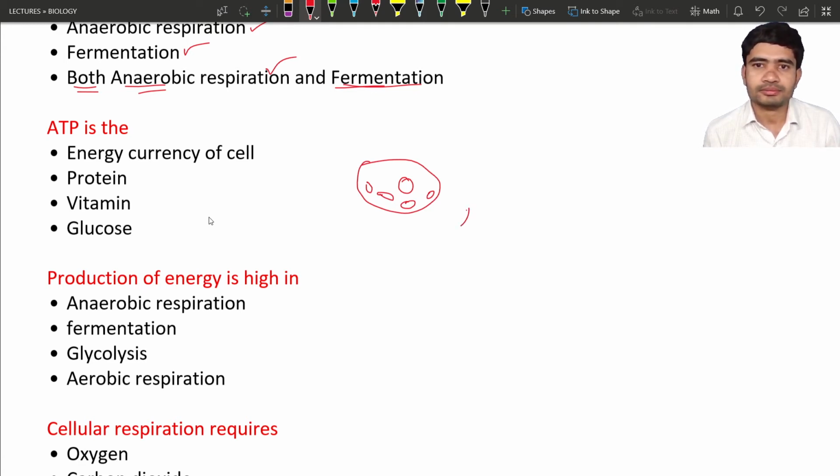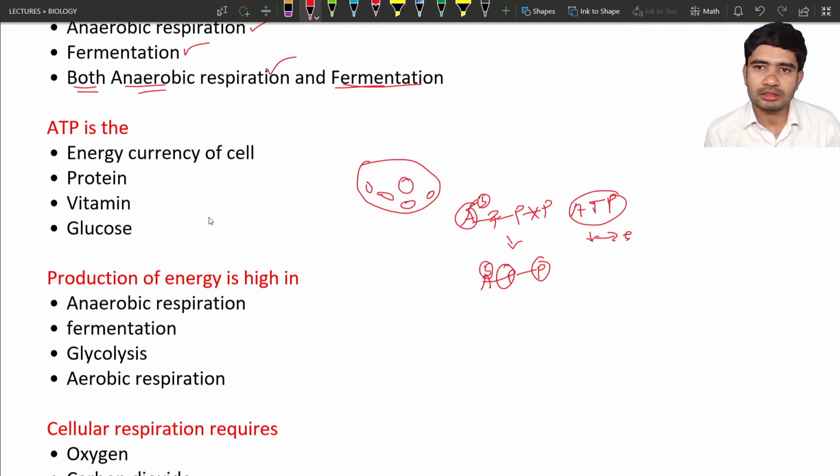Let us consider this is the adenosine, and this is a sugar. It contains phosphates, okay, 3 phosphates. When this phosphate is broken down, it leads to the formation of only 2 phosphates. This is ATP, meaning 3 phosphates are present. When it is broken down, energy is released, and the ATP turns into ADP. So what is ADP? Adenosine diphosphate. Here you can see only 2 phosphates, 1 and 2, hence we call it a diphosphate.